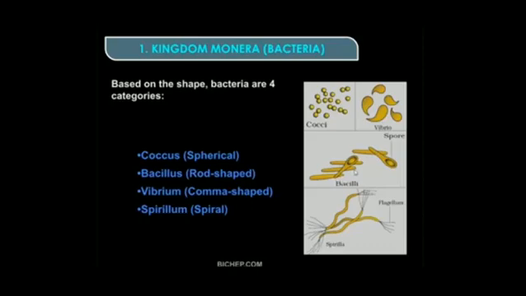Rod shape is there. The third one, that is Vibrio. Vibrio, what shape you will find? Comma shape. So here you can see Vibrio, it is comma shape. Okay, and the last one, that is Spirillum. You will find the spiral shape. So here you can see Spirillum, that is spiral shape bacteria. So which are the 4 types? Coccus, Bacillus, Vibrio and Spirillum. Depending on what? Depending on the shape. So these are the 4 categories of bacteria.